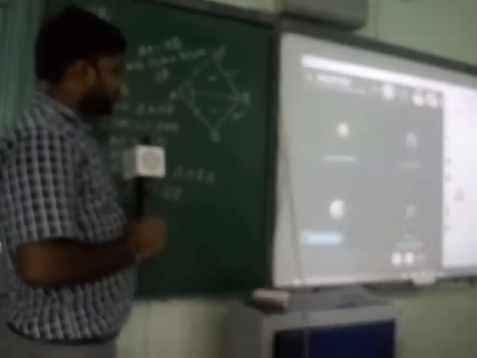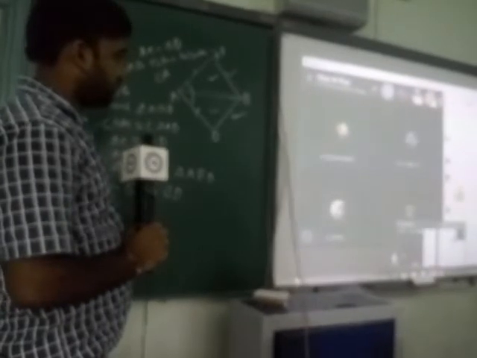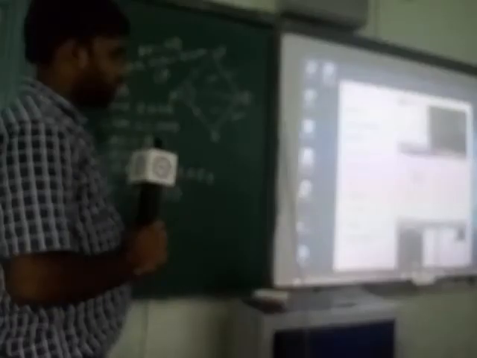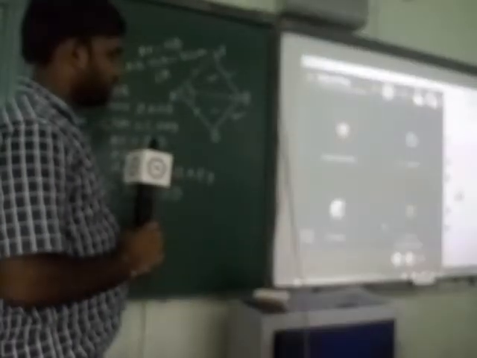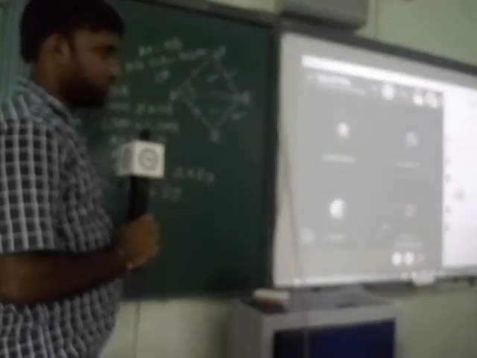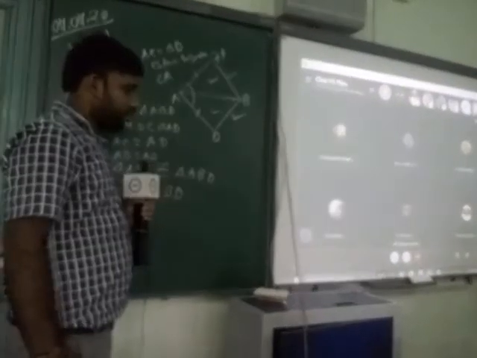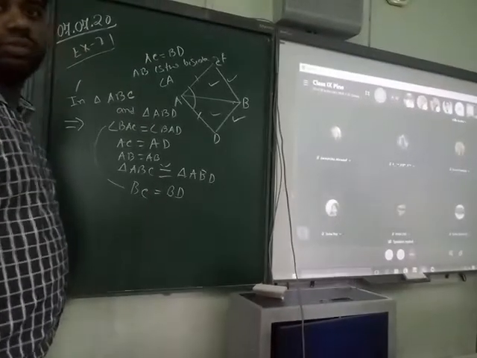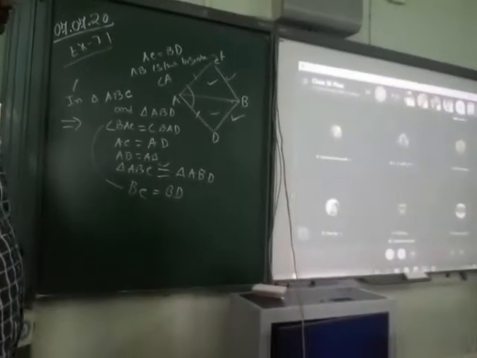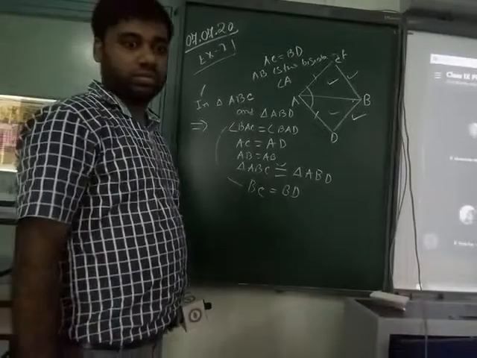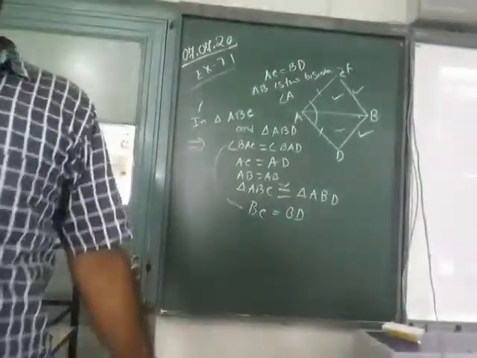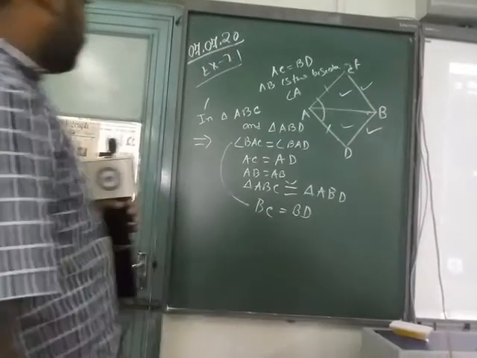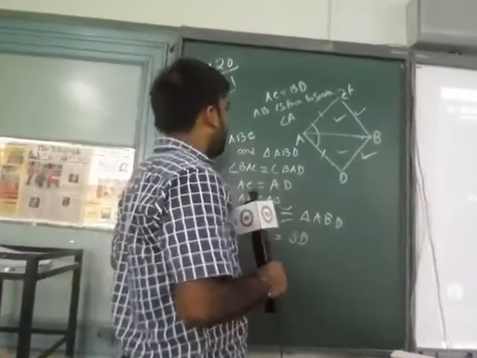Okay, try to understand, students. Triangle ABC and triangle ABD are congruent.